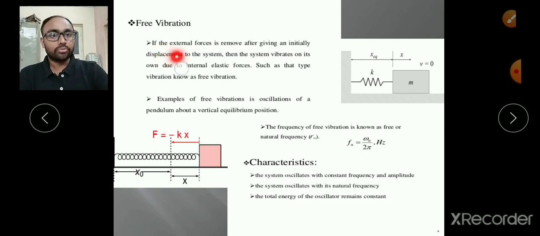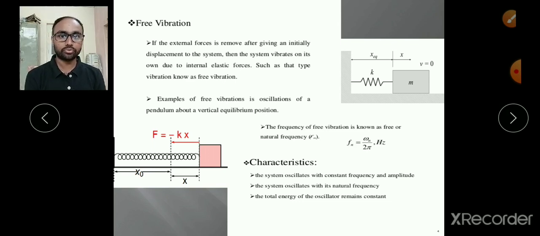So, if the external force is removed after giving an initial displacement to the system, then the system vibrates on its own due to internal elastic forces. Such a type of vibration is known as free vibration. That is what we said in the previous slide also. When we are talking about no external forces, it means there is no resistive force due to air, so we are talking about the ideal case, which means a vacuum medium. Once we set the system into motion, that system continues its vibrations for infinitely long, and that is what we call free vibrations.